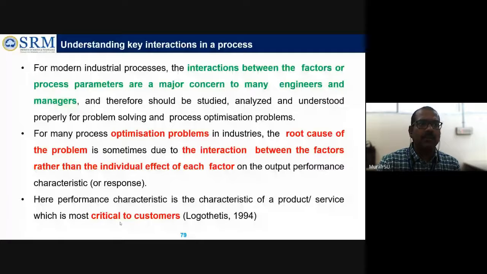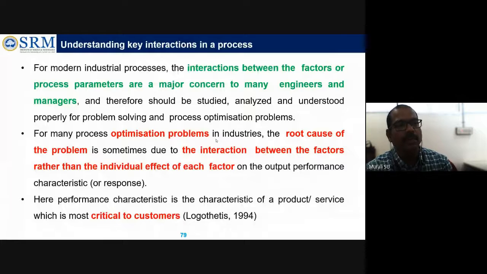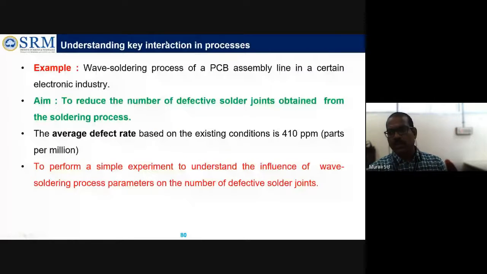So based on the requirement, we have to do the design of experiment and analyze the results we are getting from the process optimization. So this is one of the takeaways you have to take from this slide. Then there is another simple example.